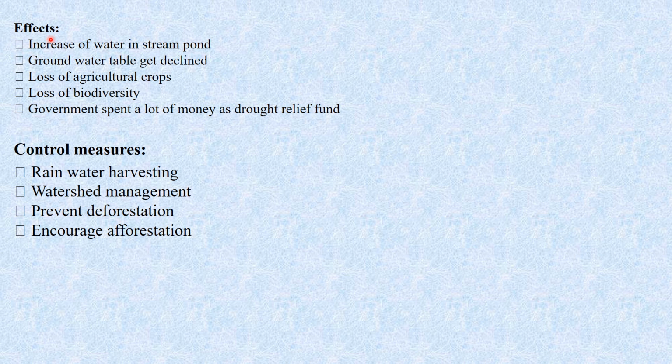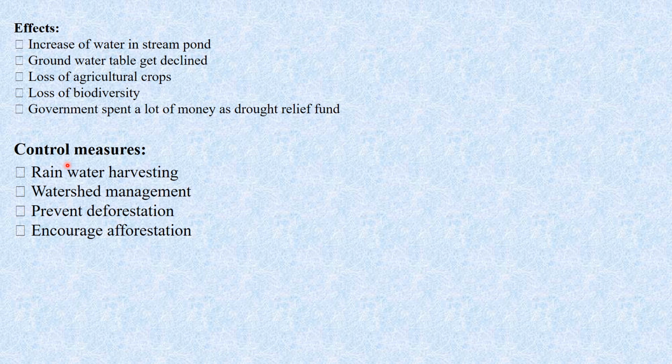Then what are the effects of drought? The effects include decrease of water in streams and ponds, decline of the groundwater table, loss of agricultural crops due to unavailability of water, loss of biodiversity due to unavailability of water for forests and plants, and the government spending a lot of money as drought relief funds. So all these are the effects of drought.